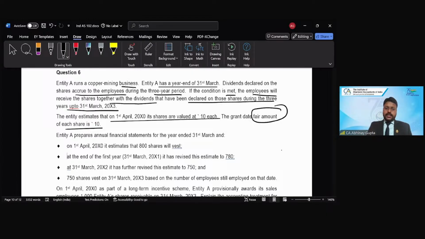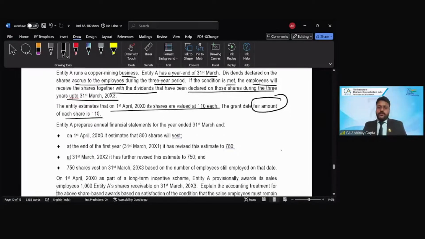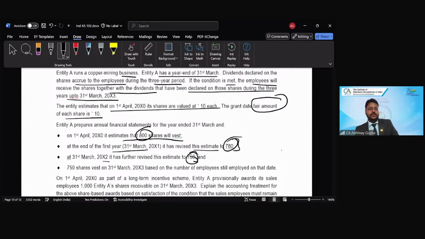Entity A prepares annual financial statements on 31st March. On 1st April 2010, it estimates 800 shares will vest. At the end of the first year, it revised its estimate that 780 will vest, and at the end of the third year, only 750 finally vested, right? So this is the number of shares which were expected to vest and actually vested. 750 shares vest on 31st March 2003 based on the number of employees still employed on that date, right?